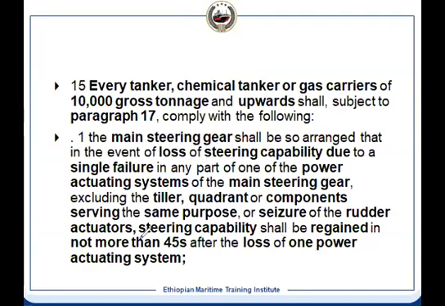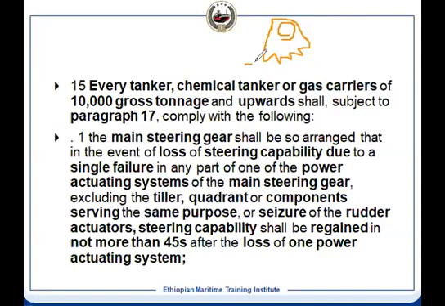But there are some components where, if damaged, you won't be able to perform. What are those? Tiller. If the tiller is damaged, you won't be able to perform. Quadrant. This is the tiller, and what is the quadrant? This is having a thread. So this is the quadrant.